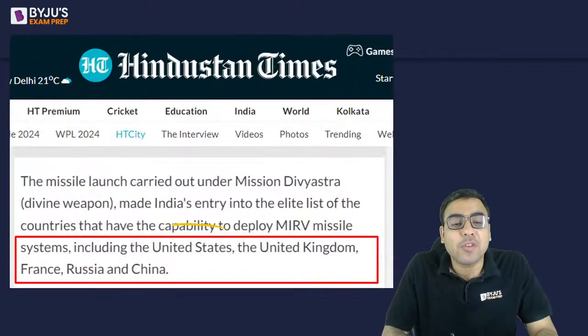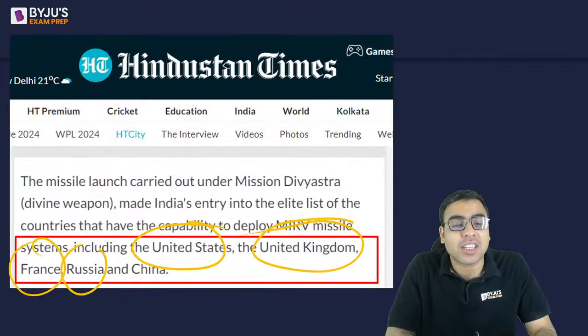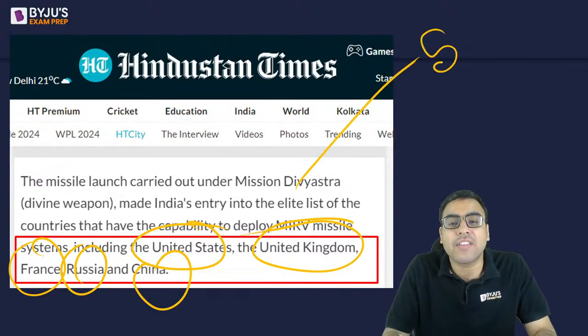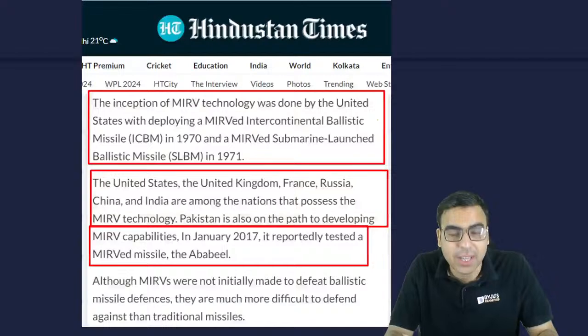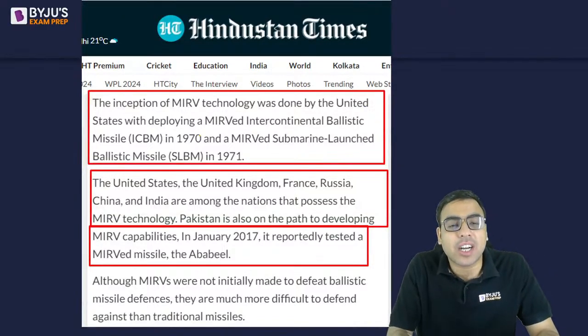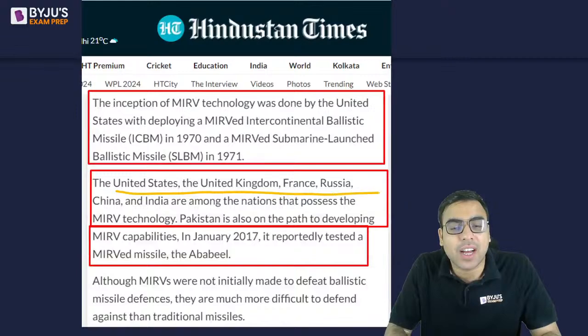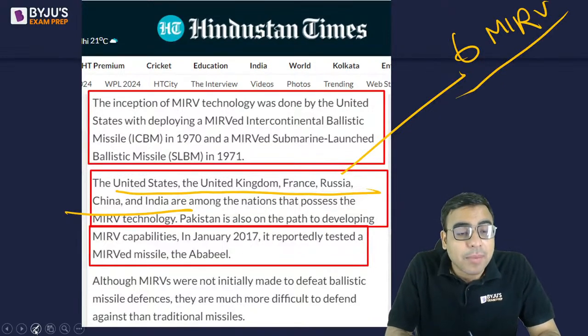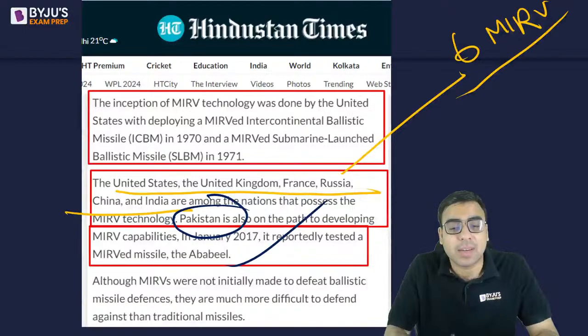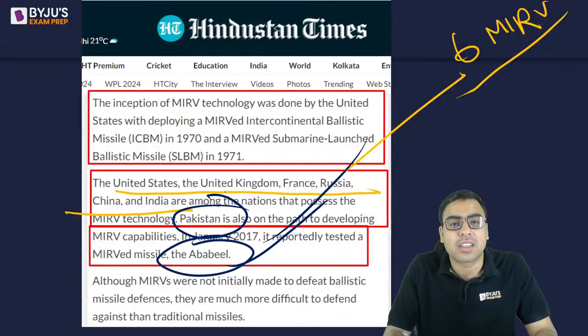Very few countries have it: the US, UK, France, Russia, and China. So only 5 nations other than India have this MIRV technology, and India has become the 6th to do so. In a Hindustan Times article, they say MIRV technology was developed around 1970-71. The US, UK, France, Russia, China, and India are among the nations that have developed it, so 6 nations in total. There were some reports that perhaps Pakistan also has the same. This was also in the news.